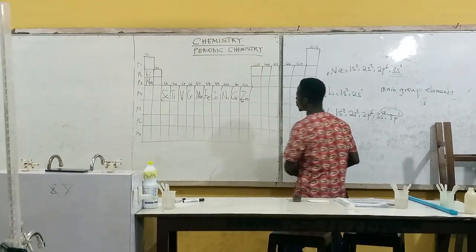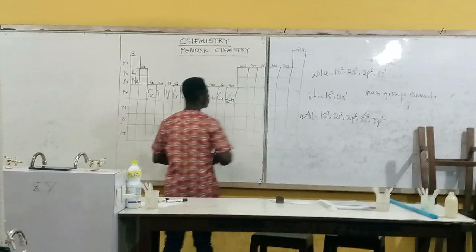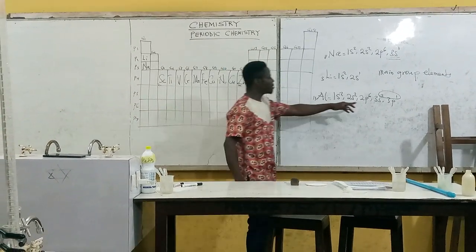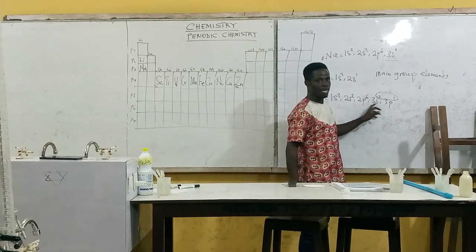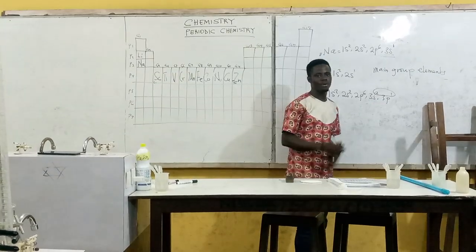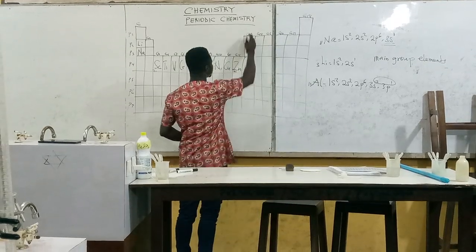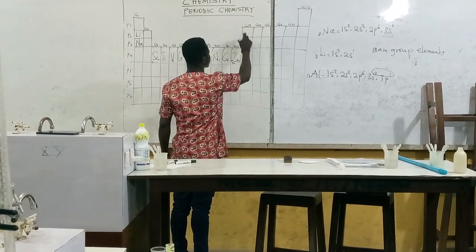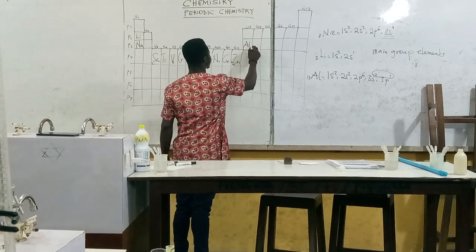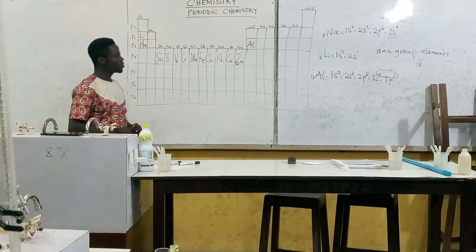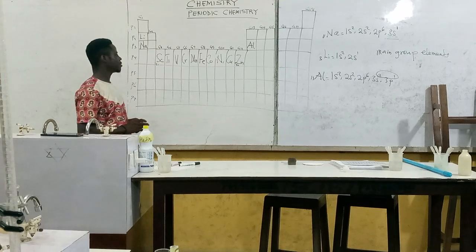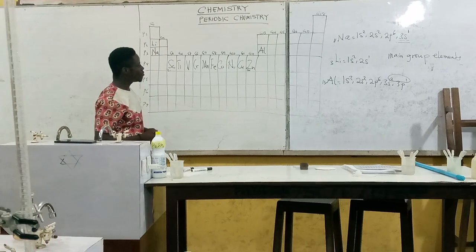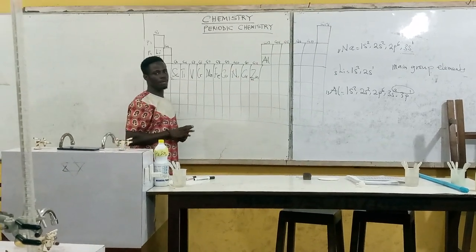So aluminium will not belong to group 3, but rather it will belong to group 13 on the periodic table. And the principal quantum number will determine your period number. So this aluminium belongs to period 3, but group 13. These are group 13 members. This is period 2. So aluminium is supposed to be somewhere here. So this is basically the rule for writing the electronic configuration and arranging elements on the periodic table.